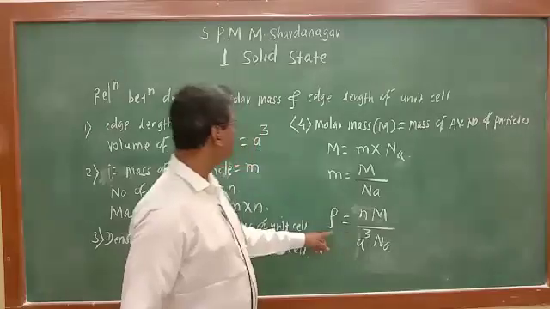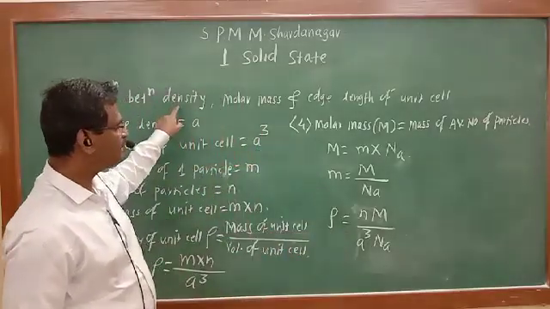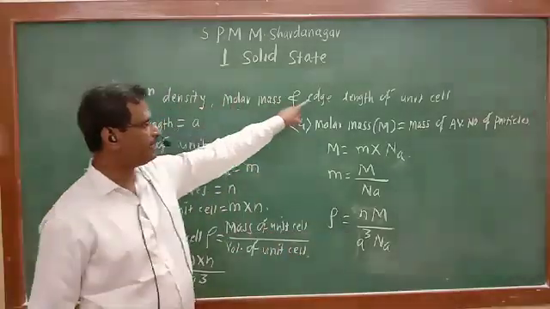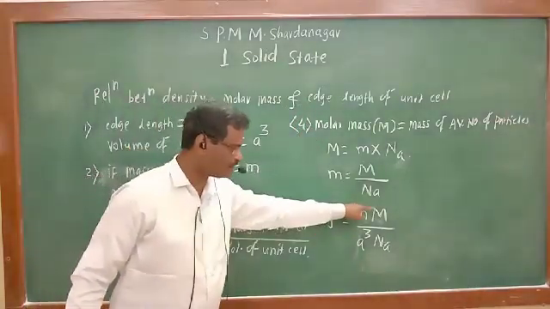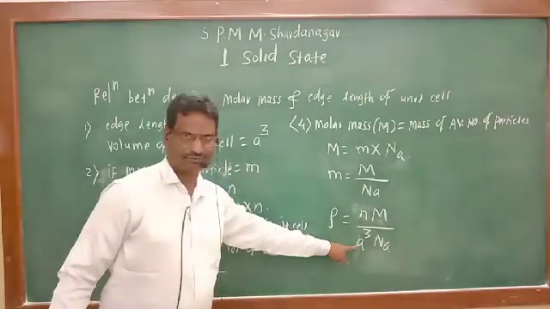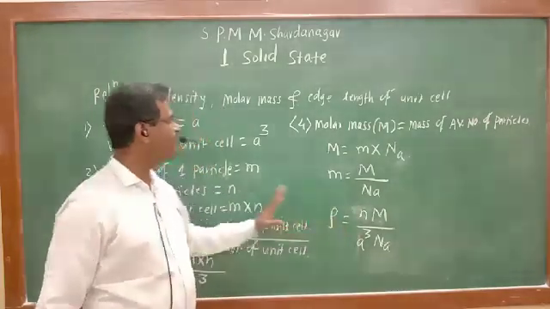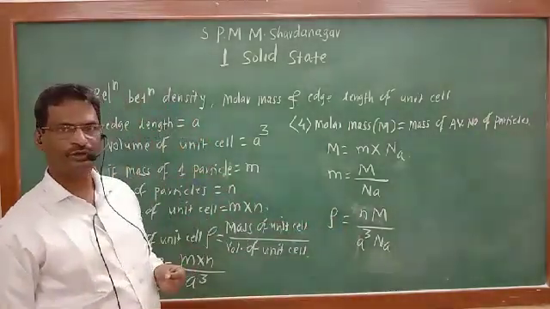This is the relationship which shows density, molar mass and edge length. This is the relation between them.